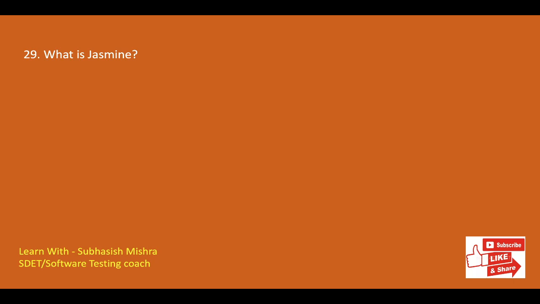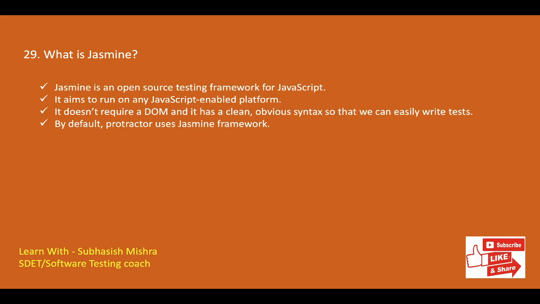What is Jasmine? Jasmine is an open source testing framework for JavaScript. It aims to run on any JavaScript enabled platform. It doesn't require a DOM and it has a clean, obvious syntax so that we can easily write tests. By default, Protractor uses the Jasmine framework.